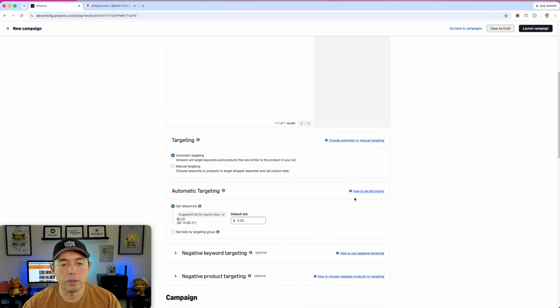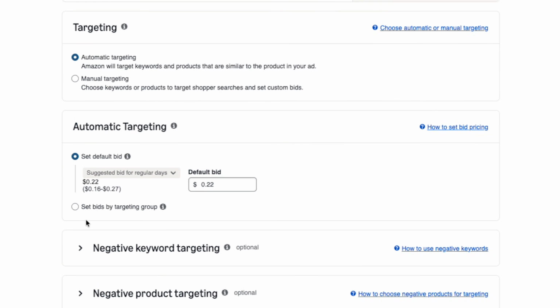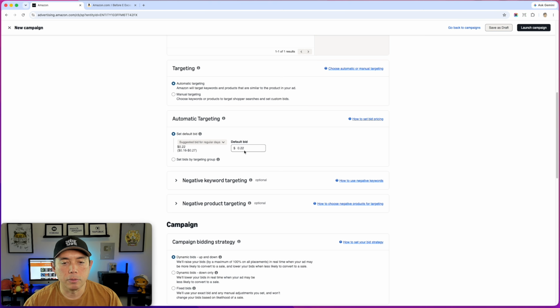We're going to scroll down. Targeting, like I said, we're going to do an automatic targeting ASIN ad here. And then here, you can do this set default bid. Right now it's set because the reason why you want it to get sales too is because Amazon has information about it, and Amazon knows kind of what the bid should be, at least that's what they tell us. It should be 22 cents.